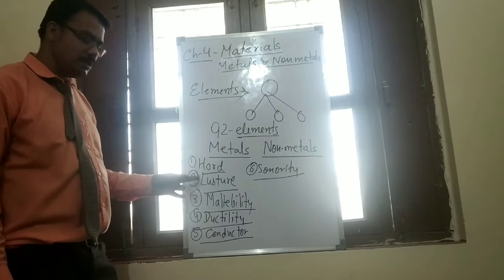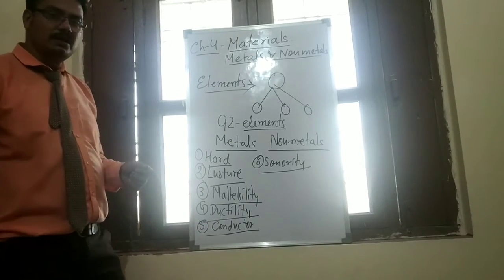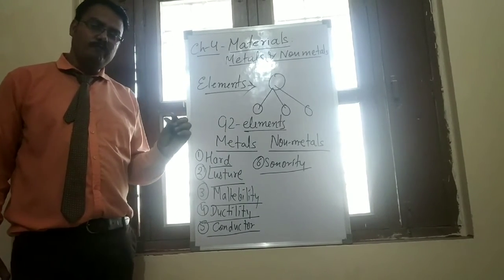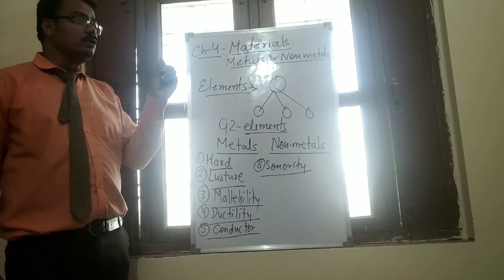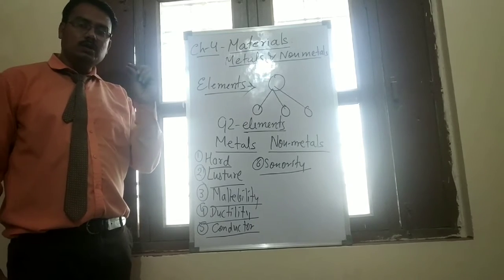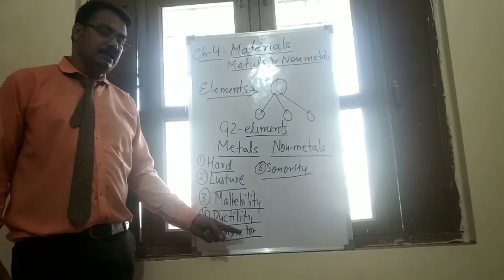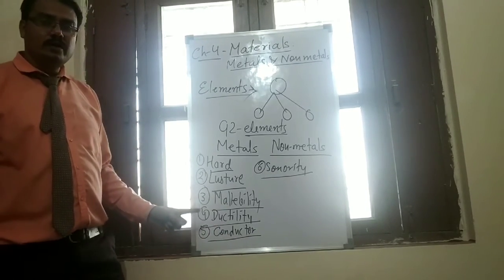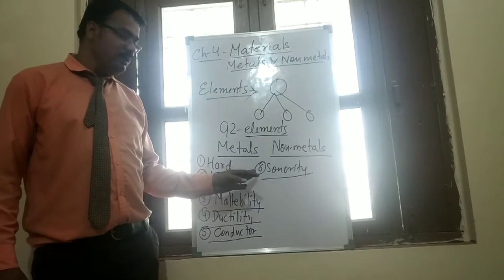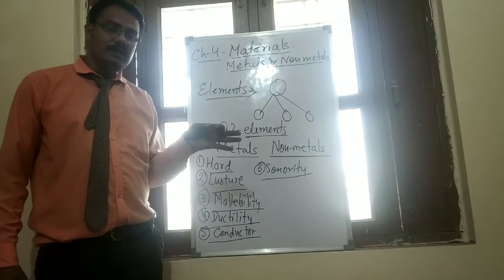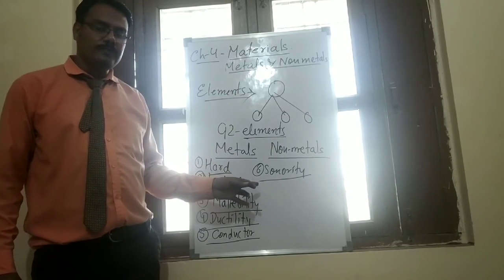Malleability means by hammering and heating we can change it into a thin sheet of metal. Ductility means it can be changed into a thin wire through which current can pass, such as copper wire or aluminium wire. Metal is also a good conductor of heat as well as electricity. And one more property is sonority: when struck with anything, metal gives a tinkling effect.